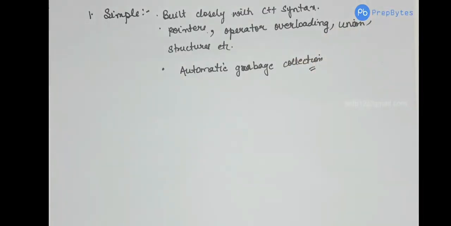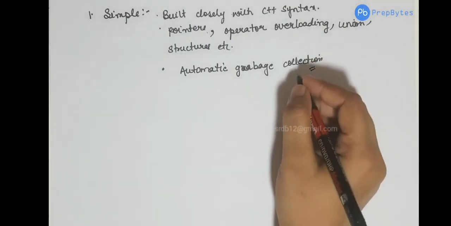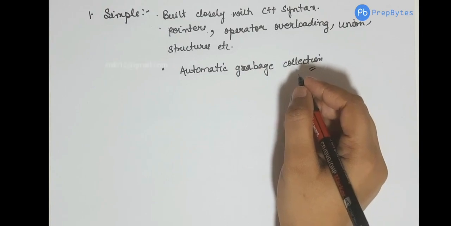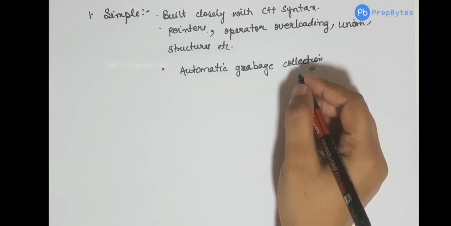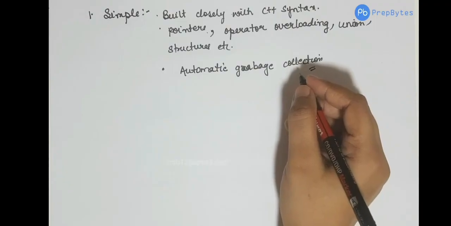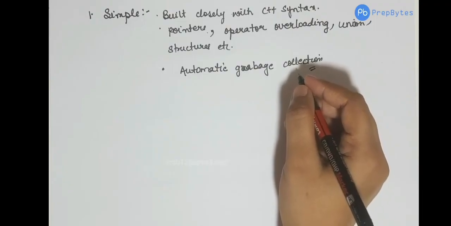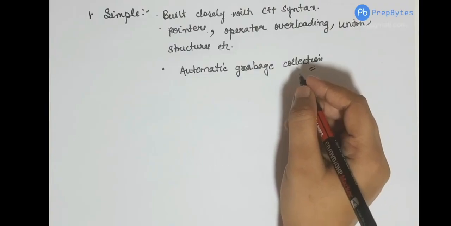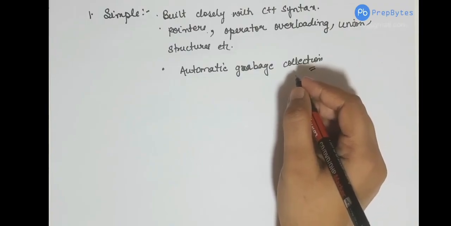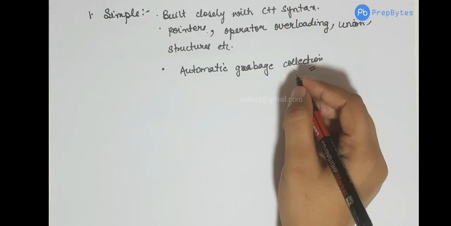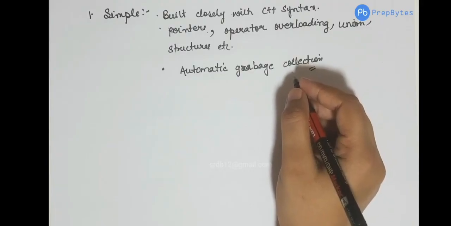In C as well as C++, whenever we get some memory, say in C using malloc, we have to make sure that when we are done using that memory, we manually release it. The same is the case with C++, where we have destructors that do the task of releasing memory. If the programmer forgets to release the memory, we will run out of memory, and whenever we try to get new memory, we will get an out of memory error.